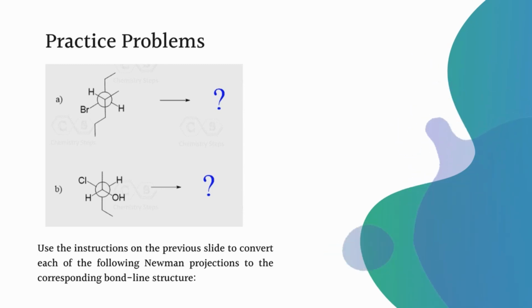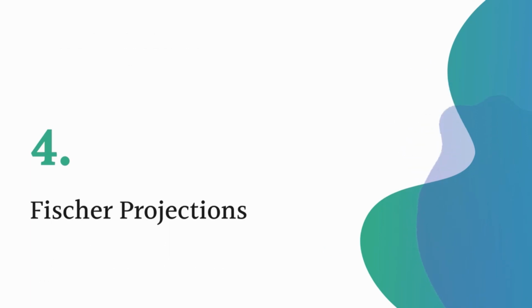Okay, so this is your assignment, practice these problems. Again remember here, the atoms which are away from the viewer are represented by dashed lines. The functional groups or atoms which are towards the viewer are represented by a wedge type of bond, and the atoms or functional groups which are along the plane of the surface are generally represented by a solid line.